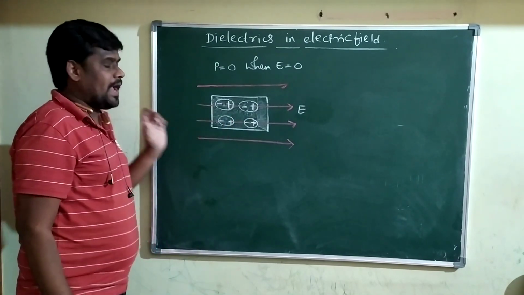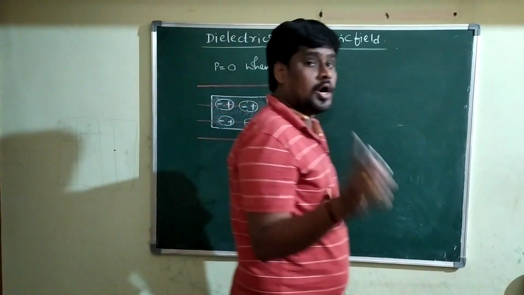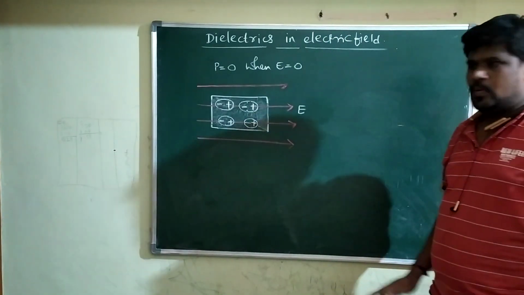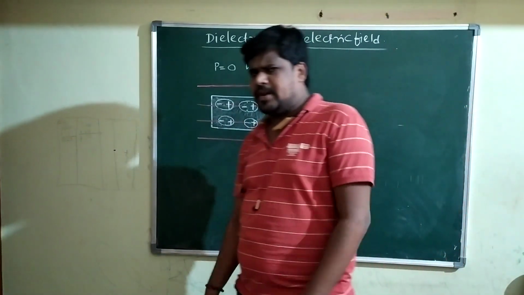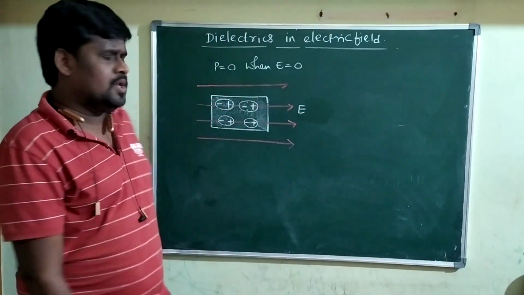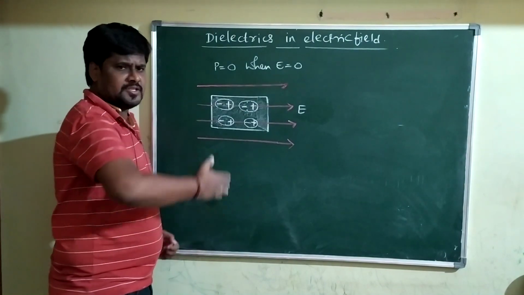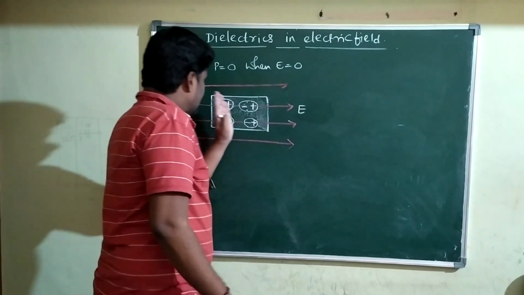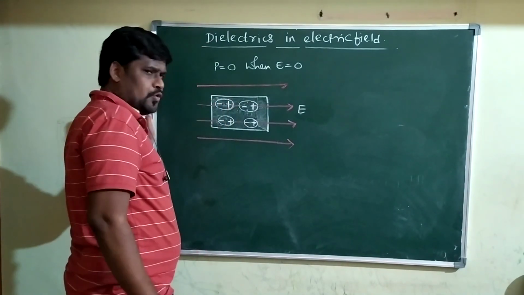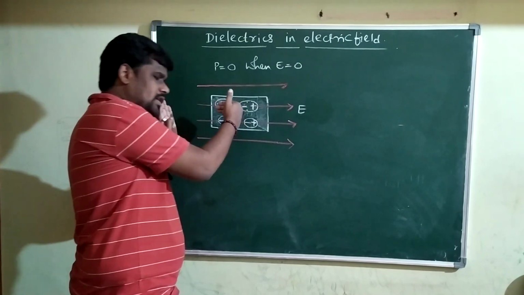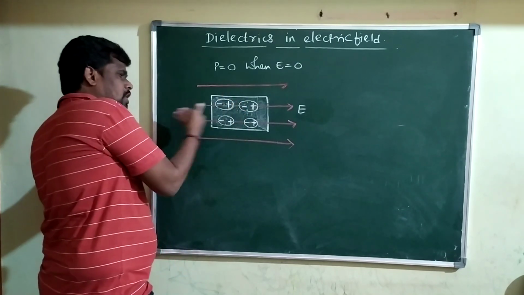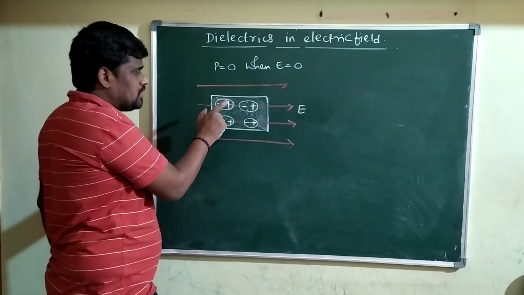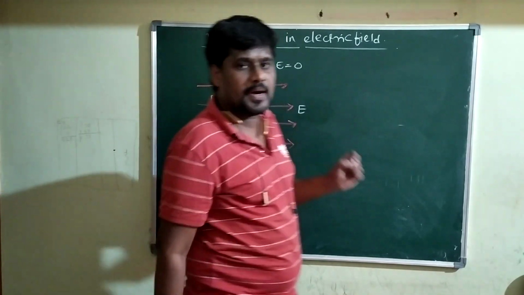Now the positive and negative charges of the non-polar dielectric material get separated. Why do the positive and negative charges get separated here? The reason is very simple. The positive charge is experiencing the force towards the right side, that is along the same direction of the electric field. The negative charge is experiencing the electrostatic force towards your left side, that is in the direction opposite to the direction of the electric field. In general, negative charge and positive charges get separated.